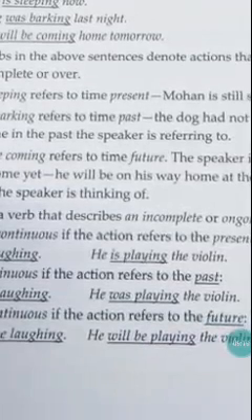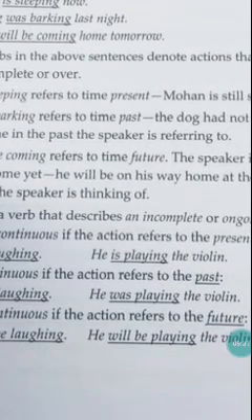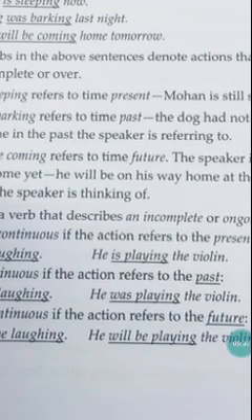Next, he was playing. When I visited my uncle's house, my cousin was playing violin. He was playing violin, where the action was going on at that moment. But actually, what you were explaining was over, past. When I visited my uncle's house yesterday, he was playing the violin. When you visited means it is already over. The action has been done. But what you were trying to say, what he was doing at that time, right? So the action was going on at that time.